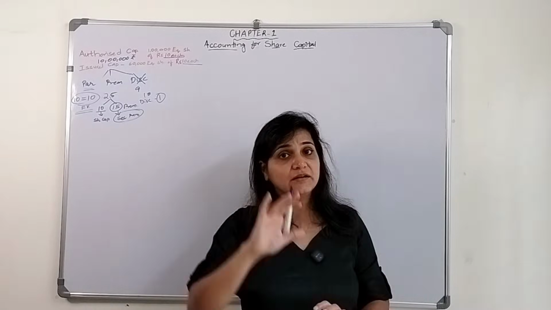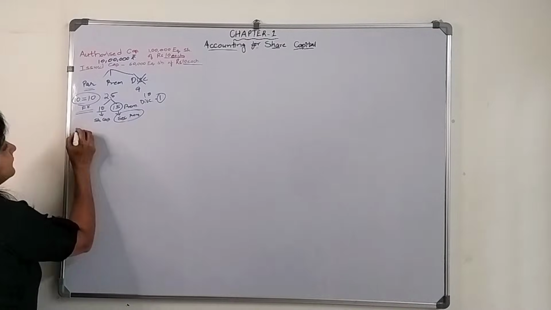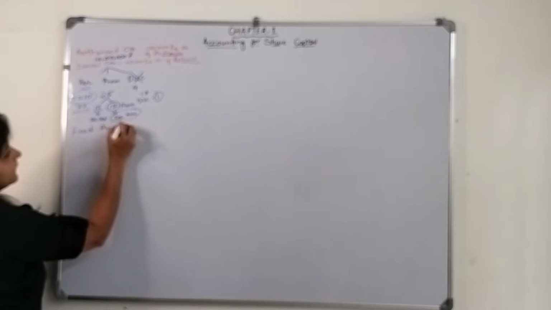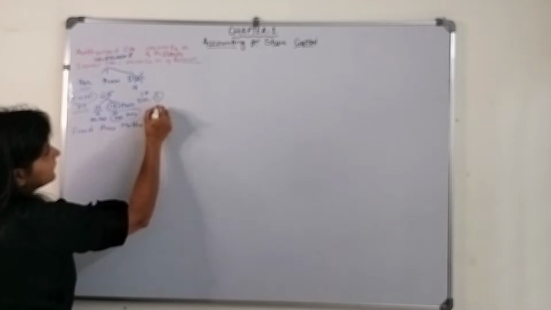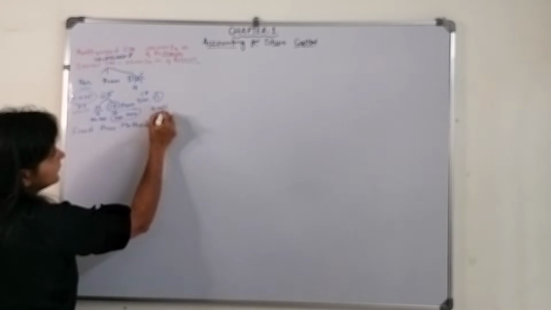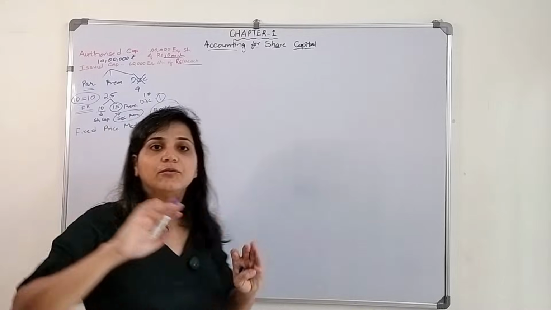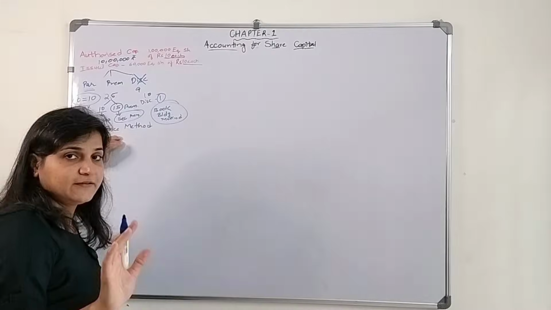But earlier, they used to follow a fixed price method. Now it's the book building method, where they give a range, and we will discuss how that goes in future. Right now we have to study what used to happen earlier, that is the fixed price method.